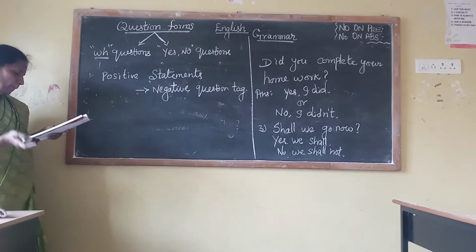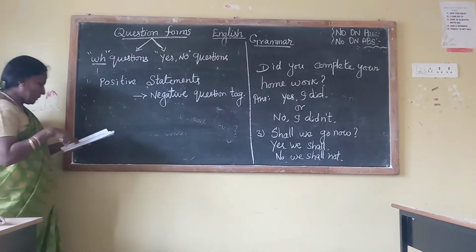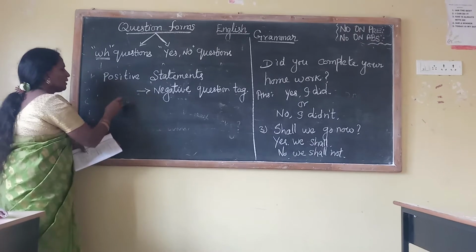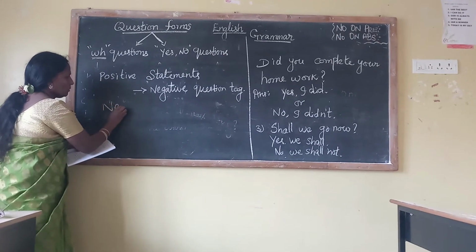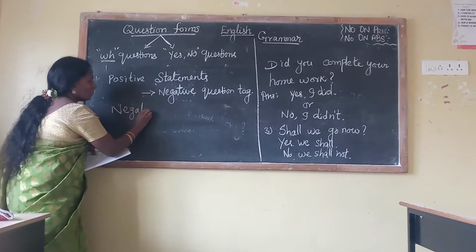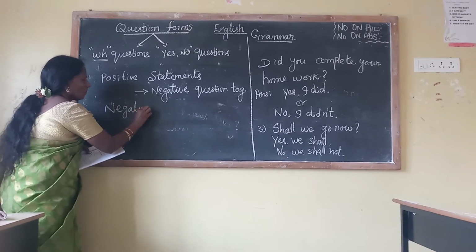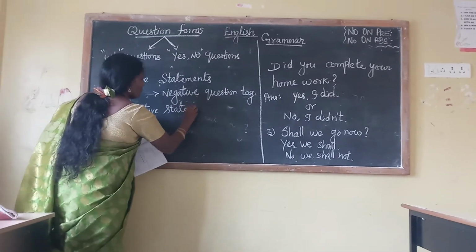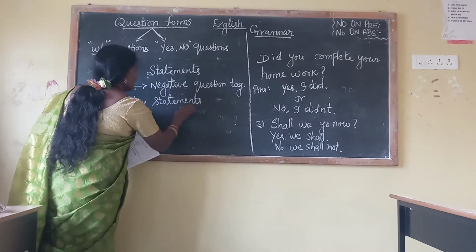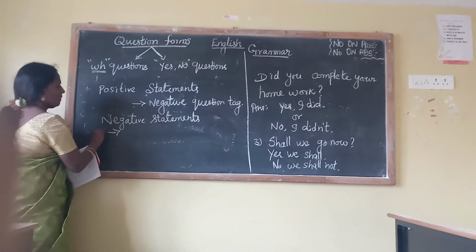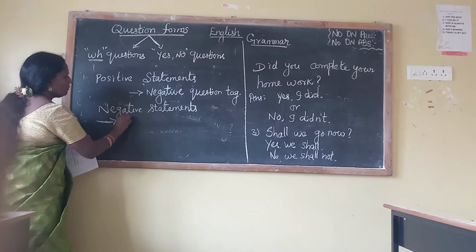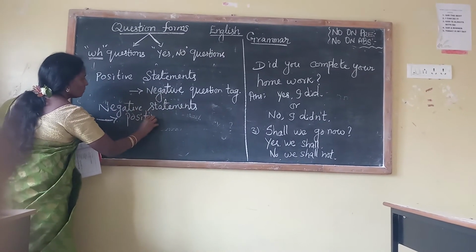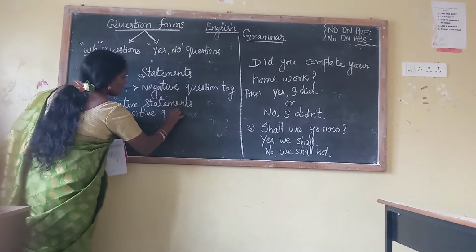Then positive question tags. Which one has the positive question tag? Negative statements. Just the opposite.